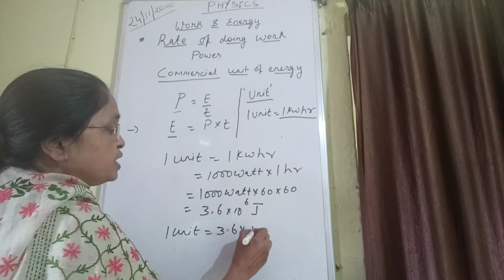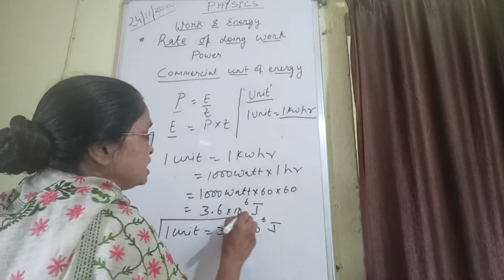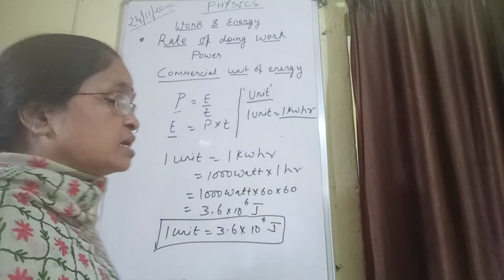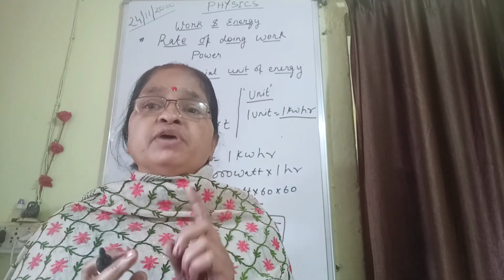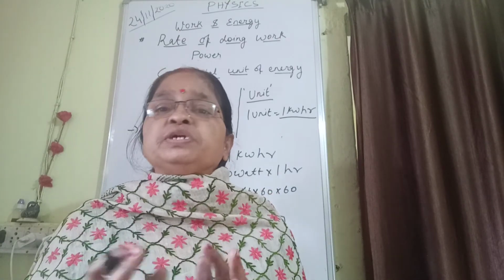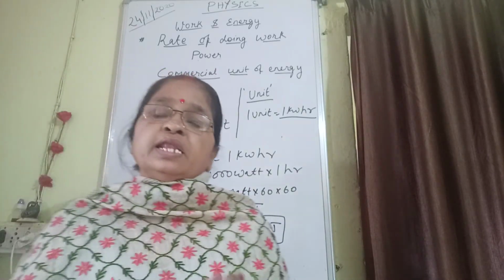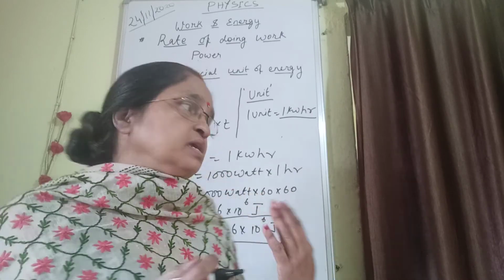That is 3.6 into 10 to the power 6 joule of energy consumed by our appliances. Then the government has fixed a price that for 1 unit they have to pay 2 rupees 50 paise. So for 10 units, for 15 units, like this we work out the bill, and then we pay